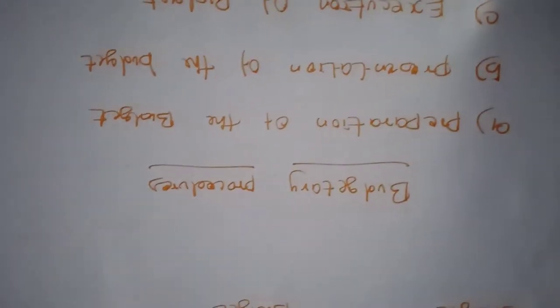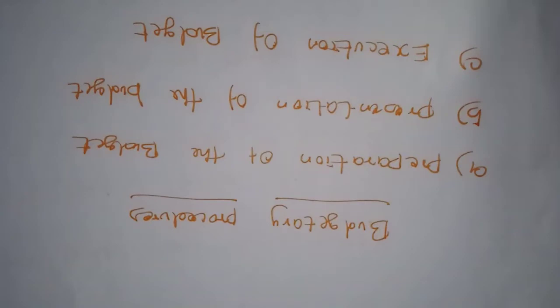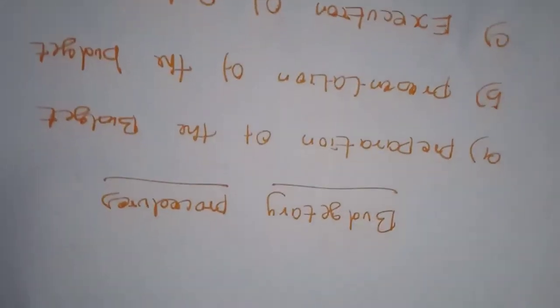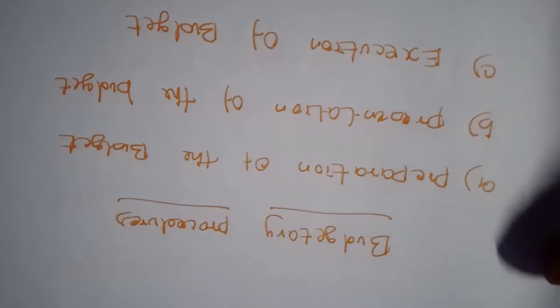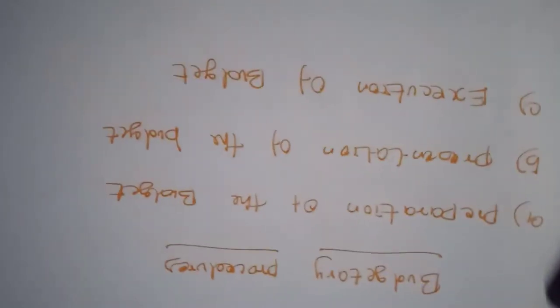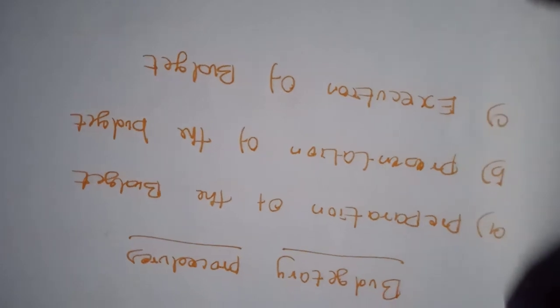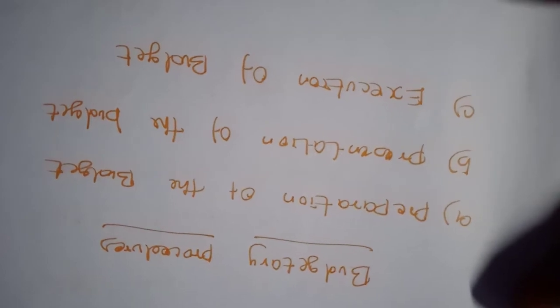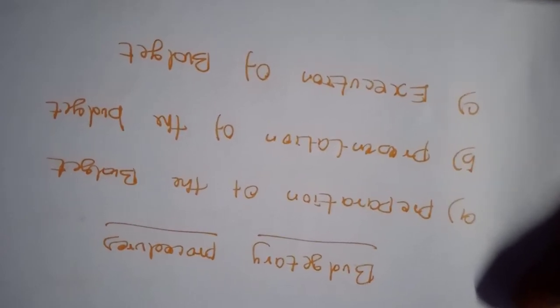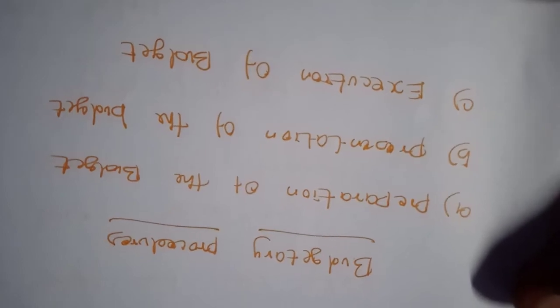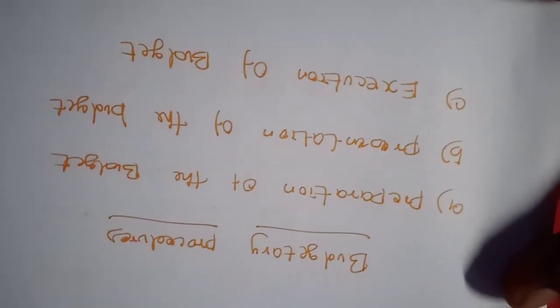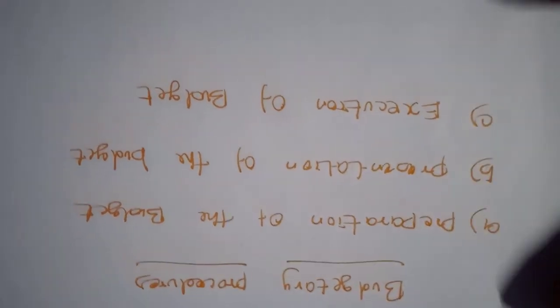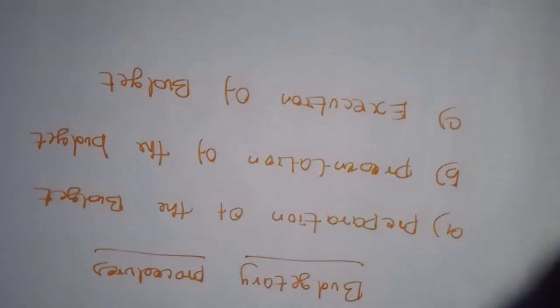Next, budgetary procedures. How the budget is going to be submitted in the parliament and the legislative assembly. First, the preparation of the budget. First, the budget is going to be prepared. The Ministry of Finance prepares the central budget every year. At the state level, the finance department is responsible for the annual state budget. While preparing the budget, some factors are taken into account. What factors have to be taken into account?